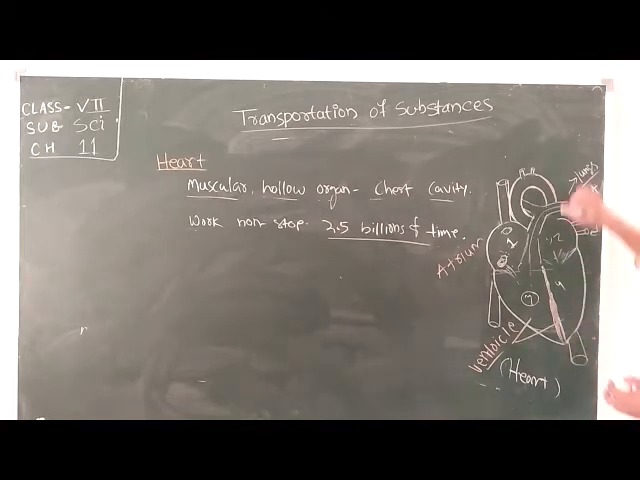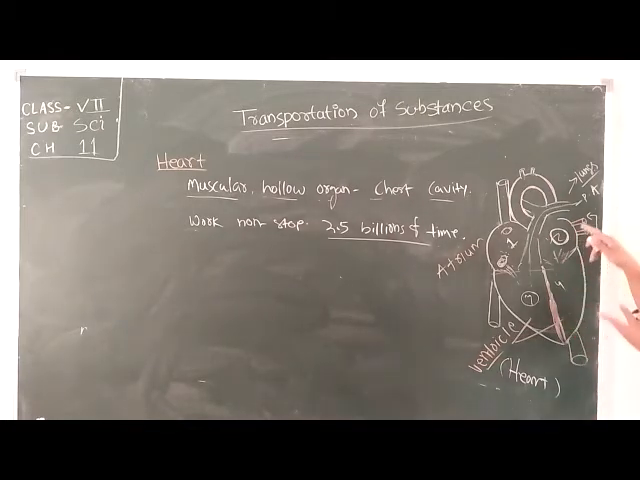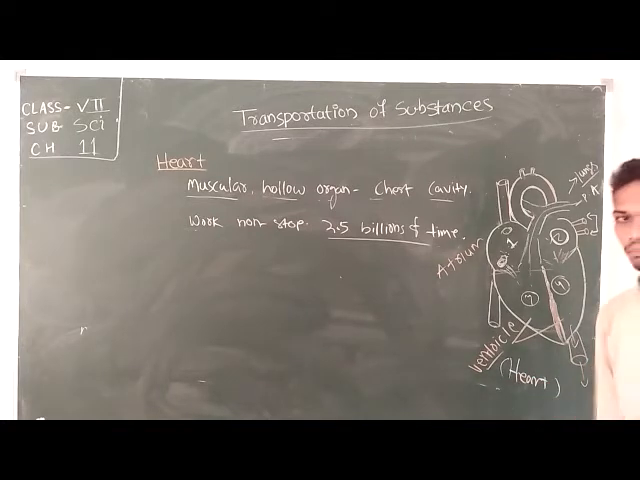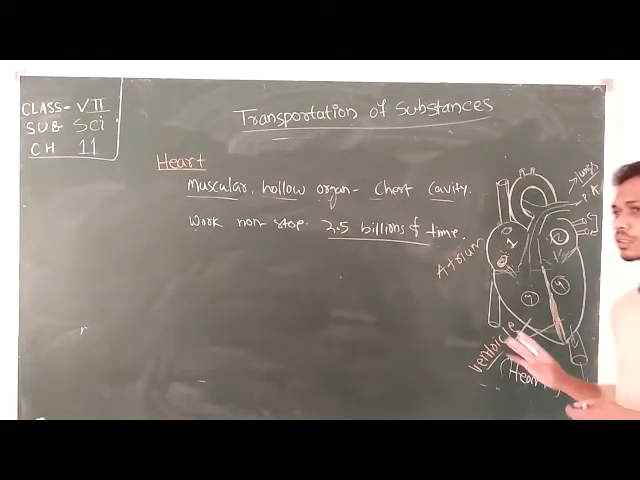After that, the oxygenated blood will come through these two pulmonary veins and come to chamber number 2, that is your left ventricle. From the contraction of the left ventricle, the blood will come to chamber number 4, that is your left atrium. From the contraction of the left atrium, it moves through the aorta and circulates through all of the body. So this is the working function of the heart.